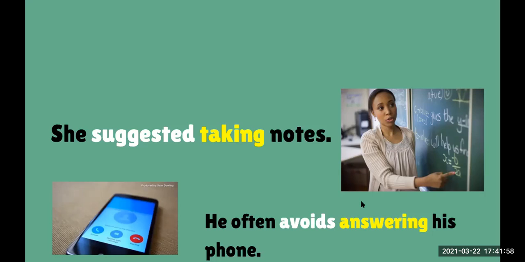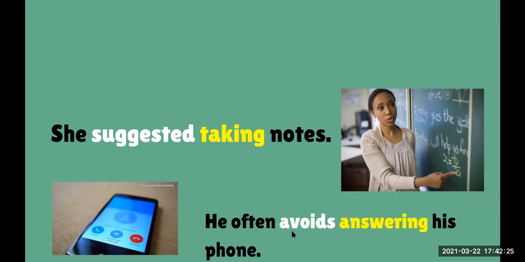For example, need. I need to go to the doctor, okay? Need is a verb that we need to follow with to if we are saying a sentence with two verbs, okay? In this case, we are going to talk about the verbs that are followed by ing form. For example, these are two verbs that need to be followed with ing, suggest and avoid.